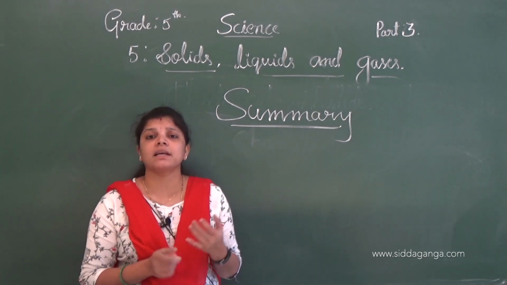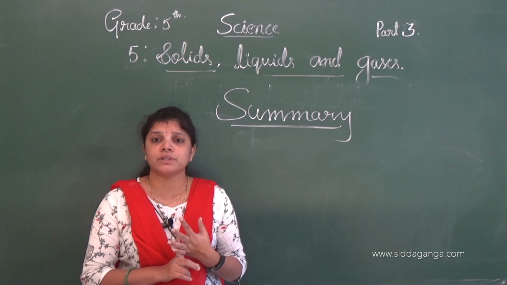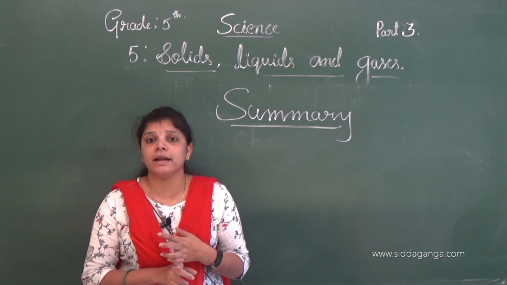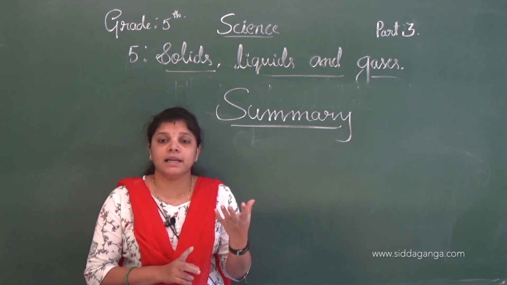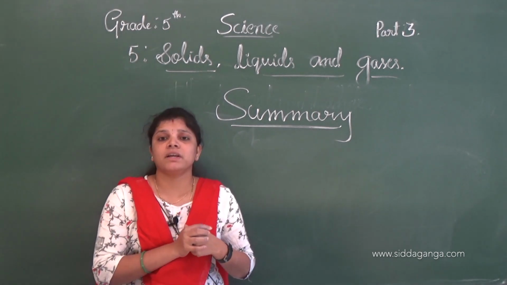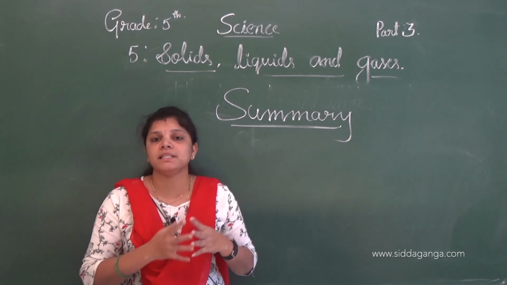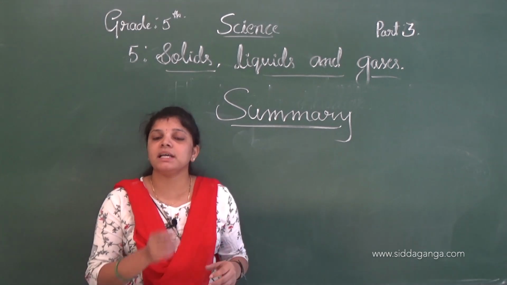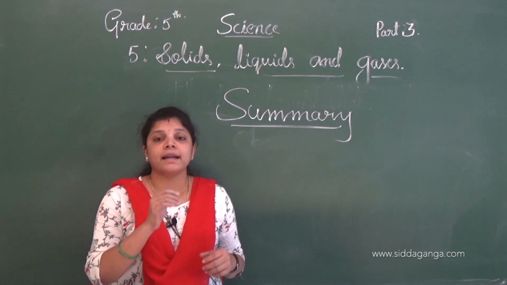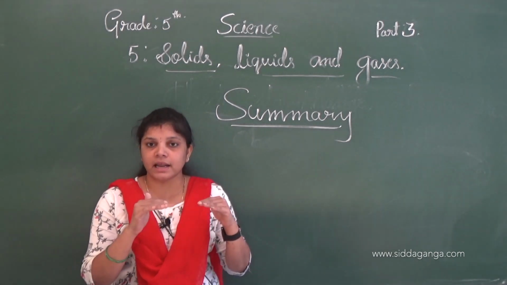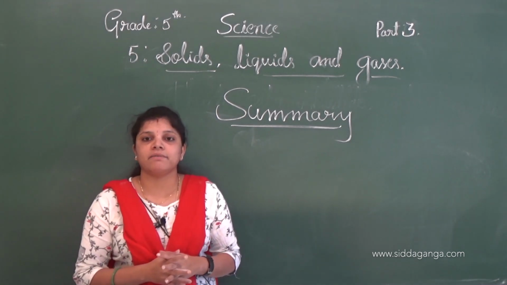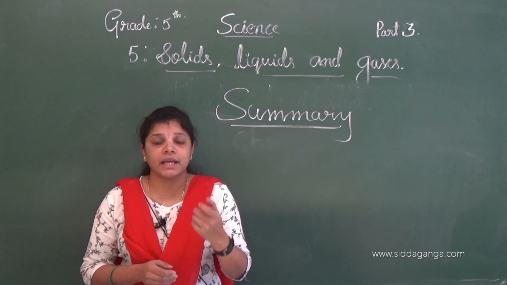And some liquids like petrol, oil, diesel, kerosene, these all do not dissolve in water and they form a separate layer and float on the surface of water. See, these types of liquids are called what? Immiscible liquids. Immiscible liquids means some liquids do not dissolve in water and they form a separate layer and float on water. Example, oil, kerosene, petrol.